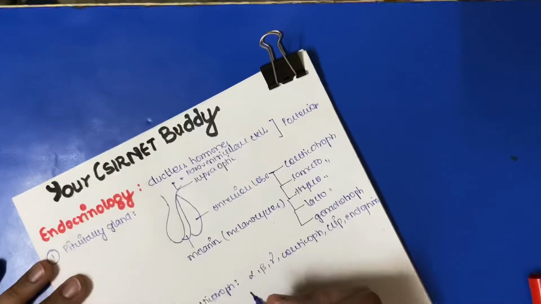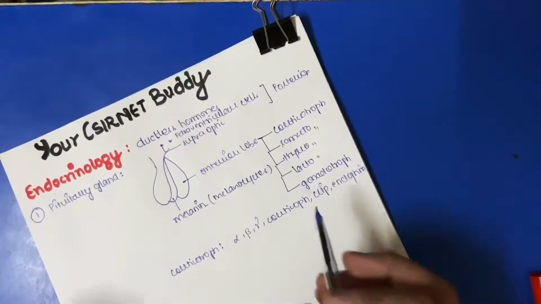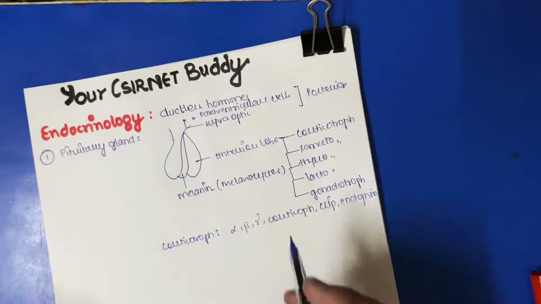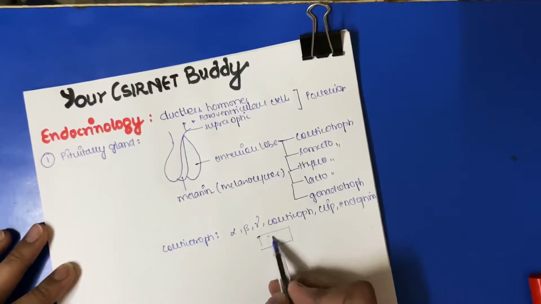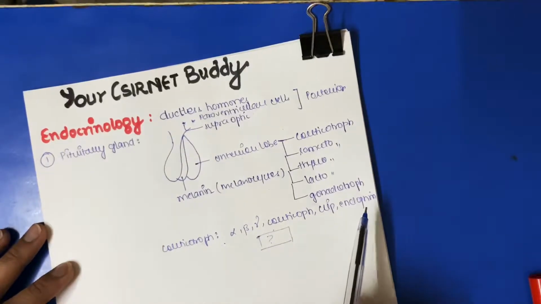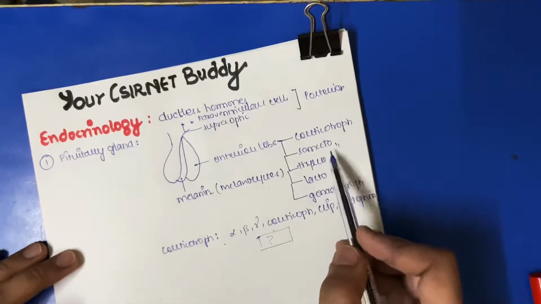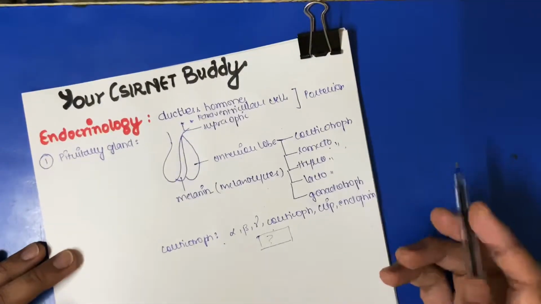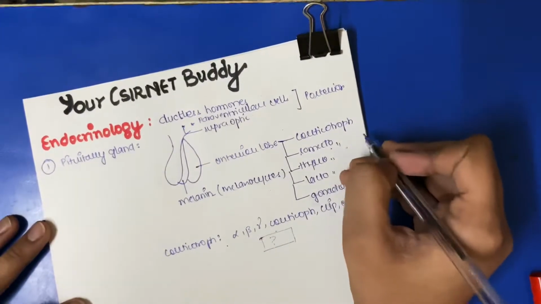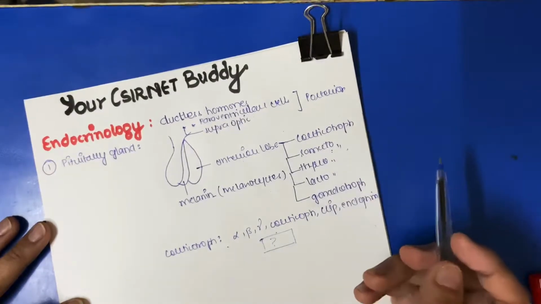This question has been asked before: what all the corticotrope secretes. The diagram was given and you had to mark what goes at the question mark. So these 5 components are secreted from the corticotrope. Then we have the somatotrope, which secretes growth hormone, both growth inhibitory and growth excitatory hormone.